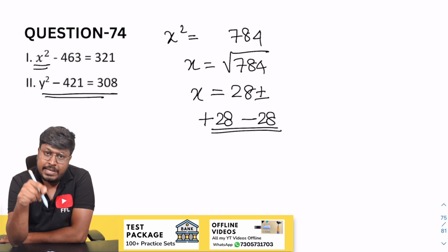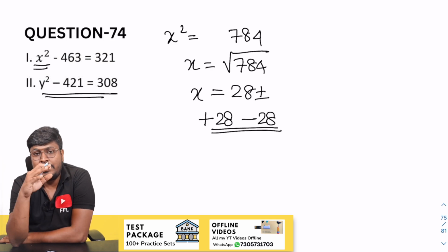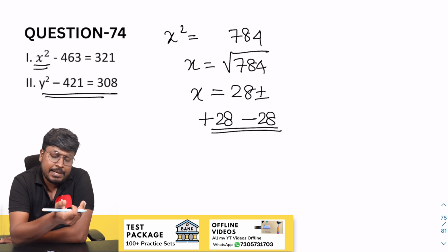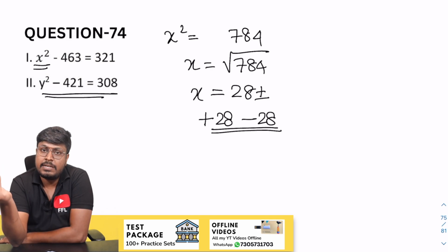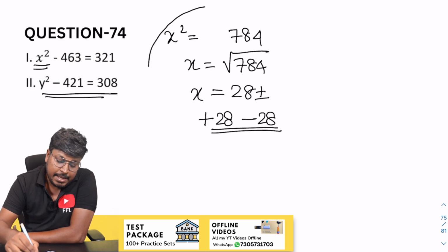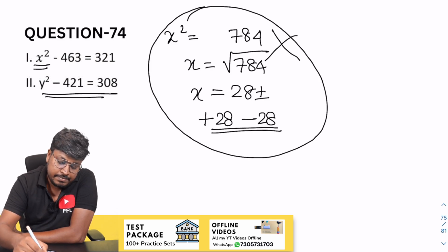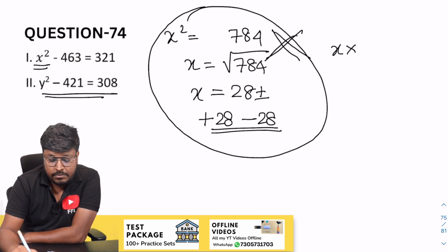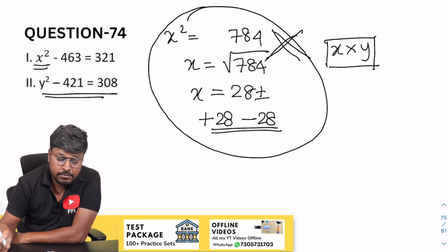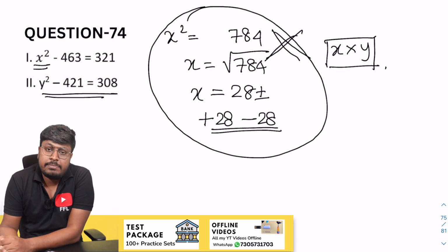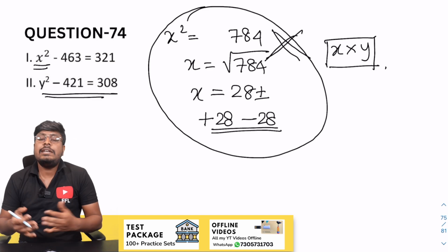Next equation is y square, so again whatever the number be, you put the square root, there also plus or minus. x value plus or minus, y value plus or minus, so the answer will be cannot be established, and it's completely a waste of time in the exams. Don't do that, right? Because by directly seeing the question you can say the x and y relationship cannot be established. This comes only with practice.